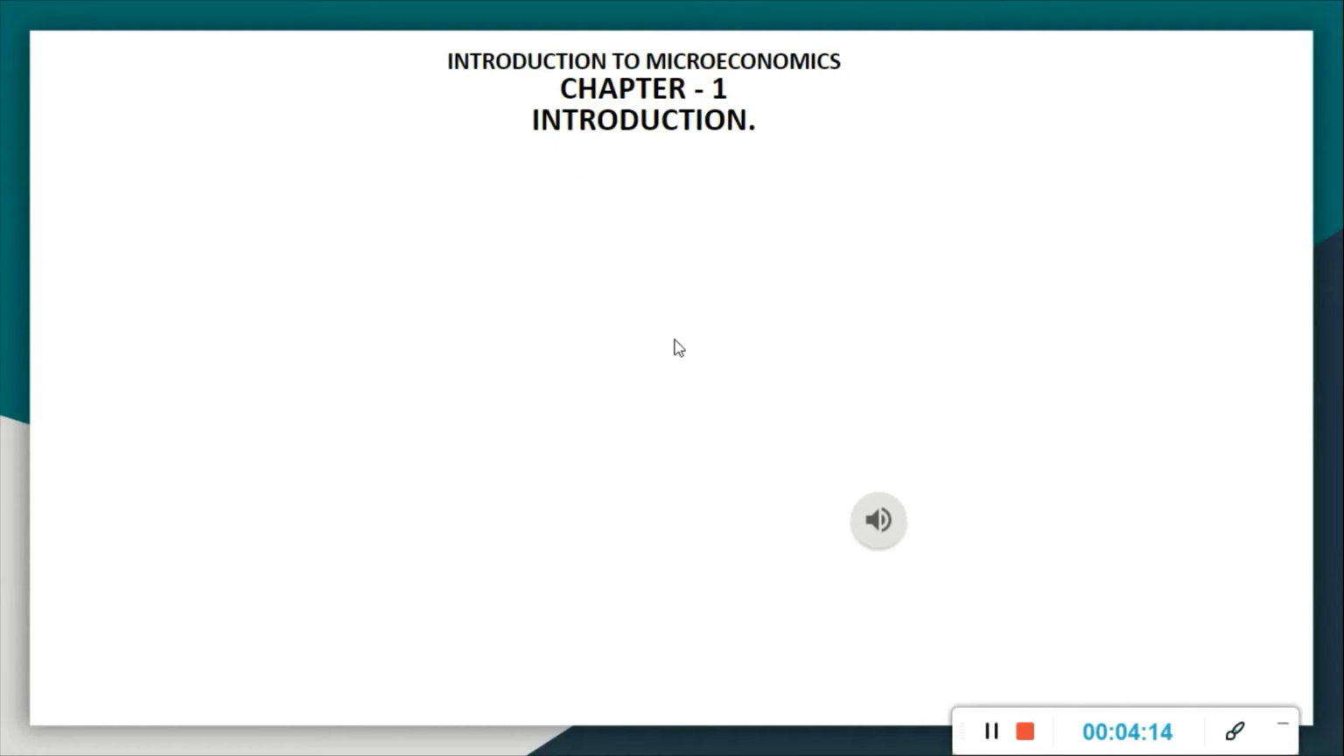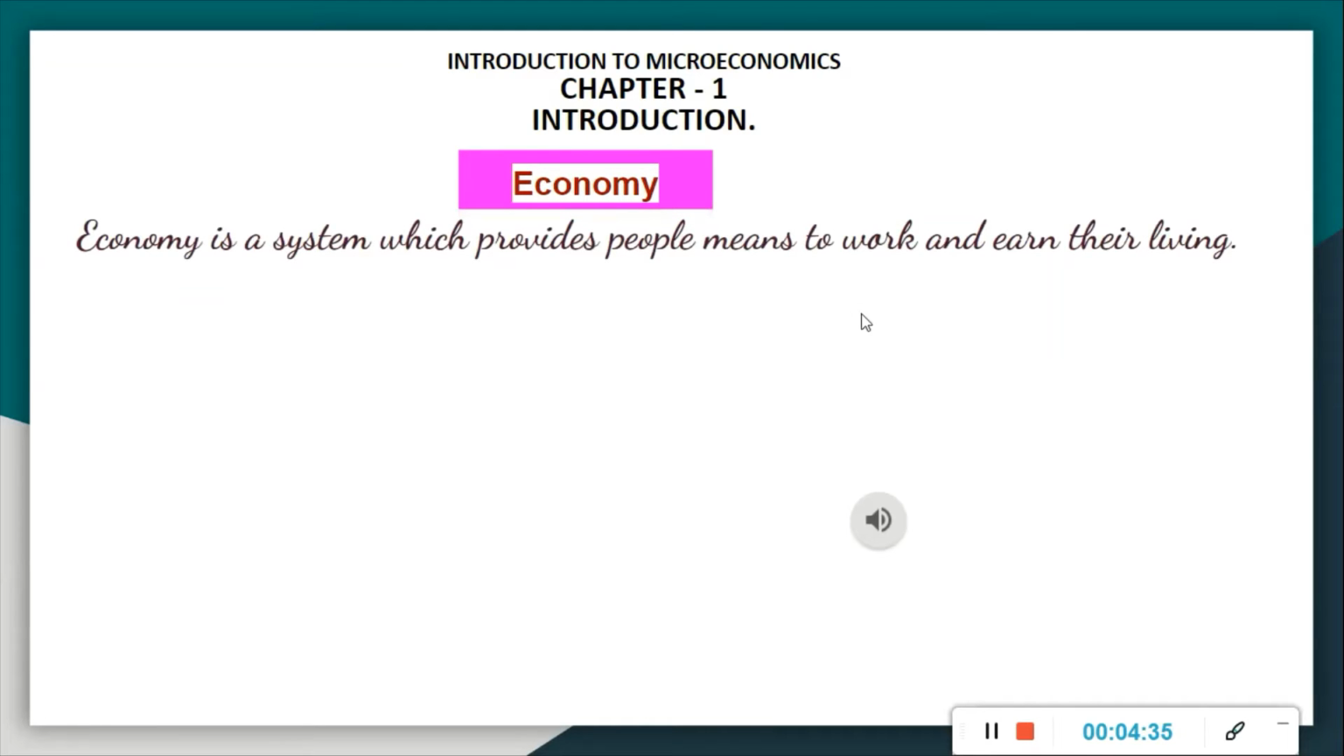Now let's come back to our meaning of economy. What is economy? Economy is a system. It's a system which provides people means to work and earn their living. Which system is it? It's providing people the means to work. Why are they working? To earn their living, right? So that is the meaning of economy. Economy is a system which provides people means to work and earn their living.